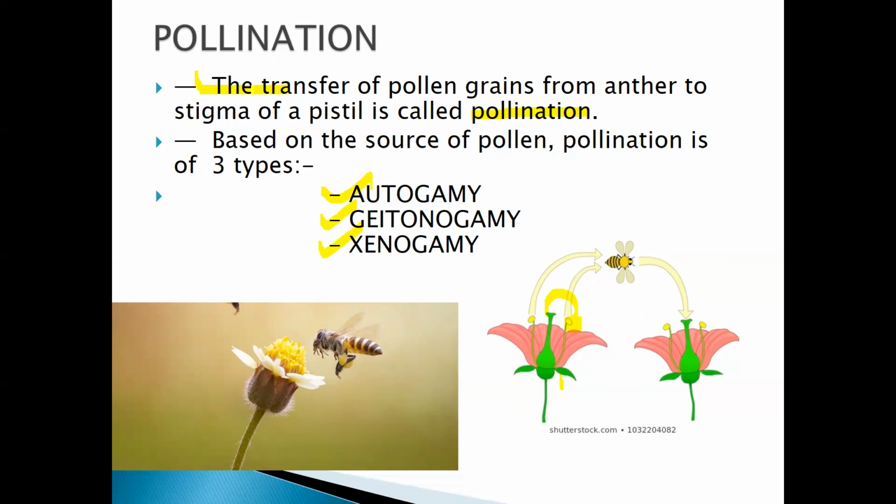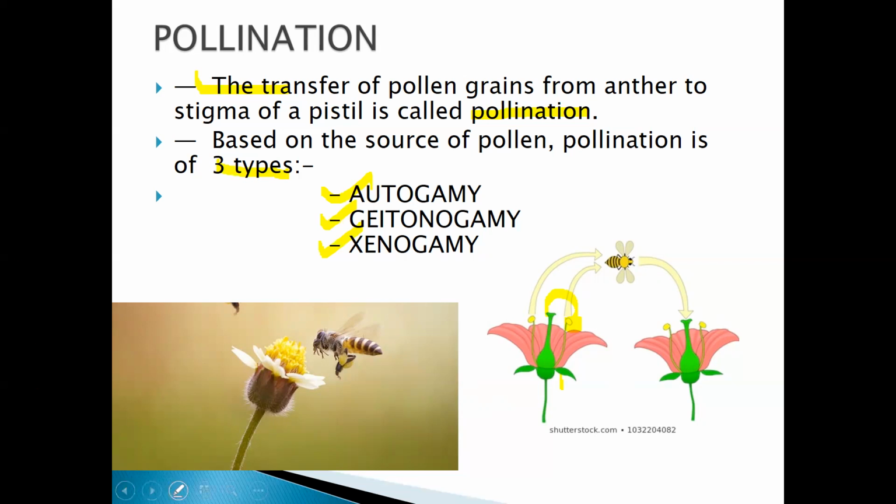Now, based on the source of the pollen, means based on how the transfer of the pollen takes place, within the same flower or a different flower, or within the same flower of the same plant, based upon that, the pollination is of 3 types. How many types? 3 types. That is autogamy, geitonogamy, and xenogamy.